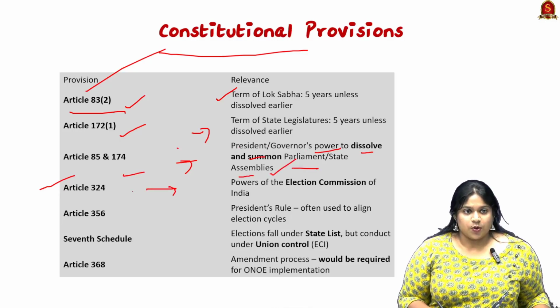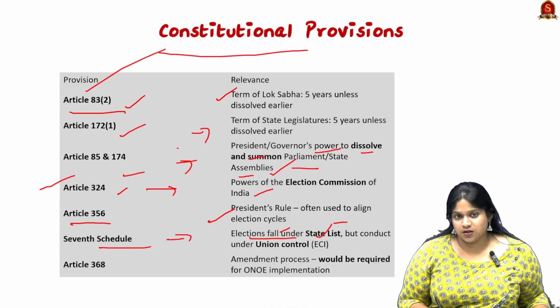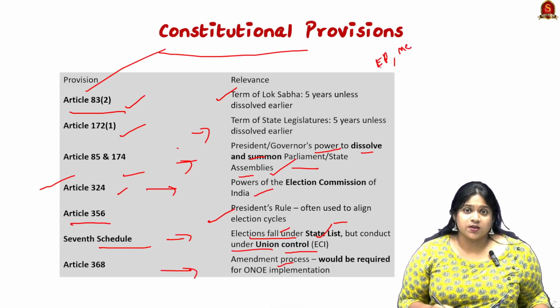Then as I told, Article 324 on the Election Commission, then Article 356 on President's rule to align the election cycles, and again it comes in the 7th Schedule as elections fall under the state list but are conducted under union control. And Article 368 on the amendment process.